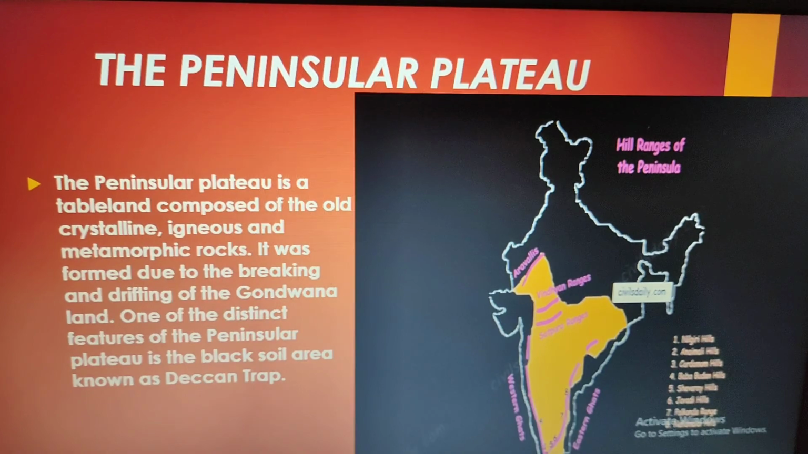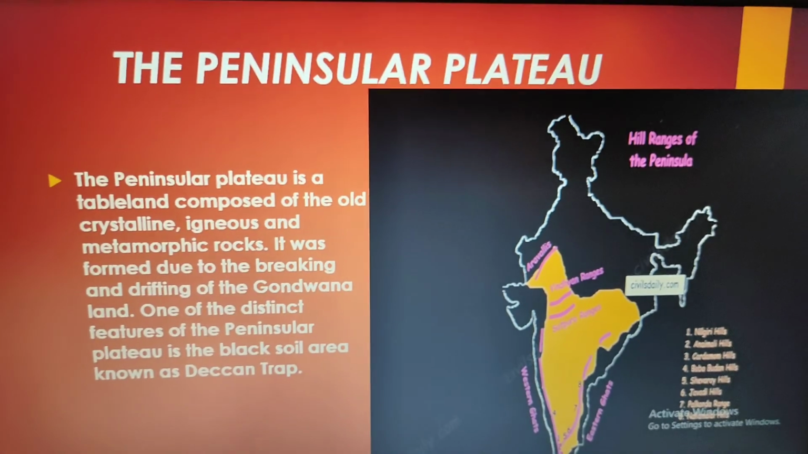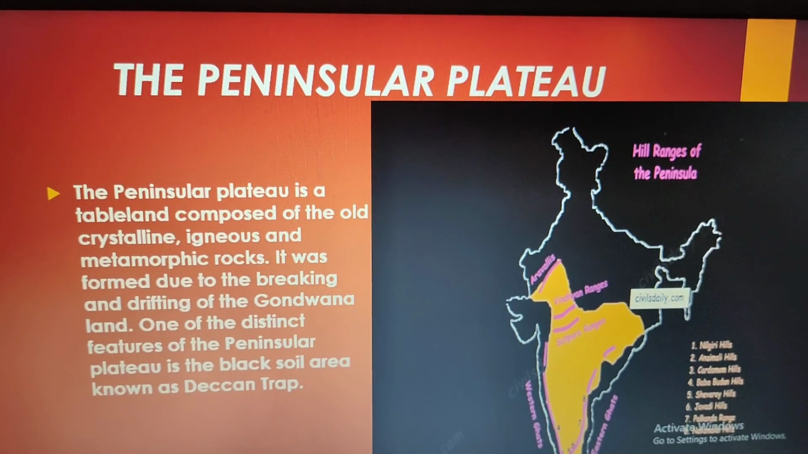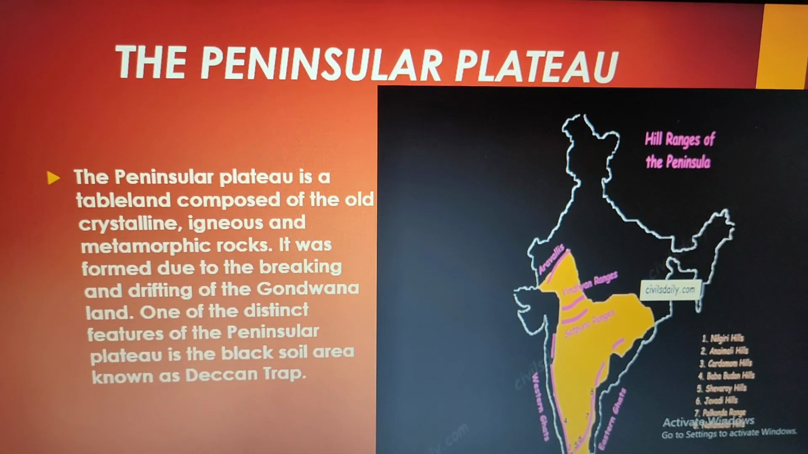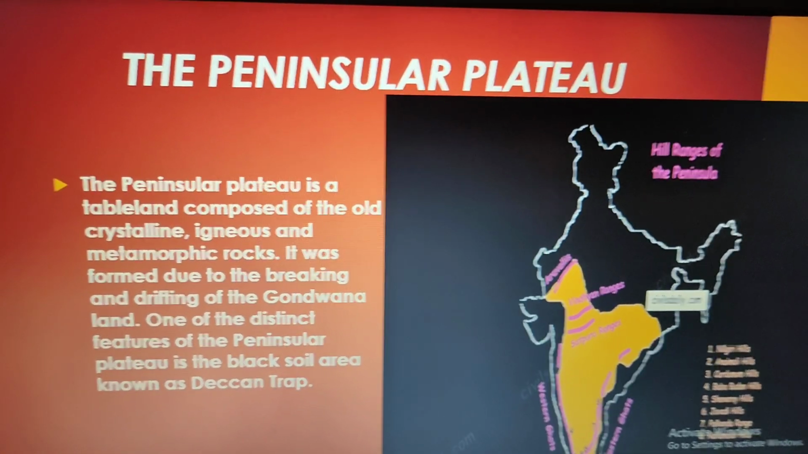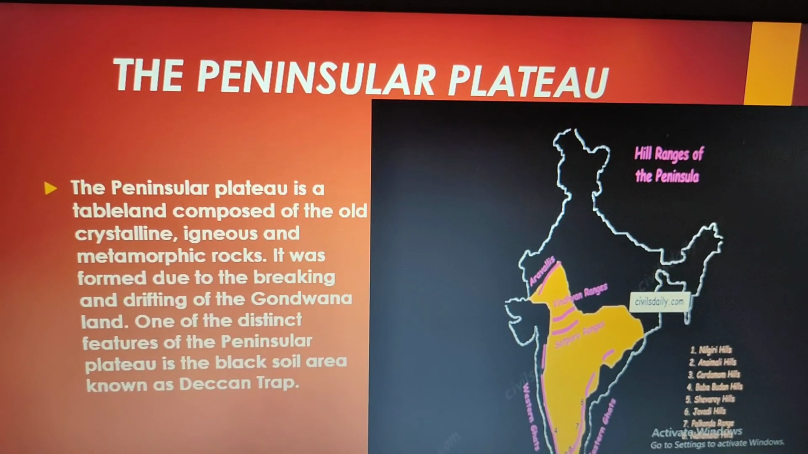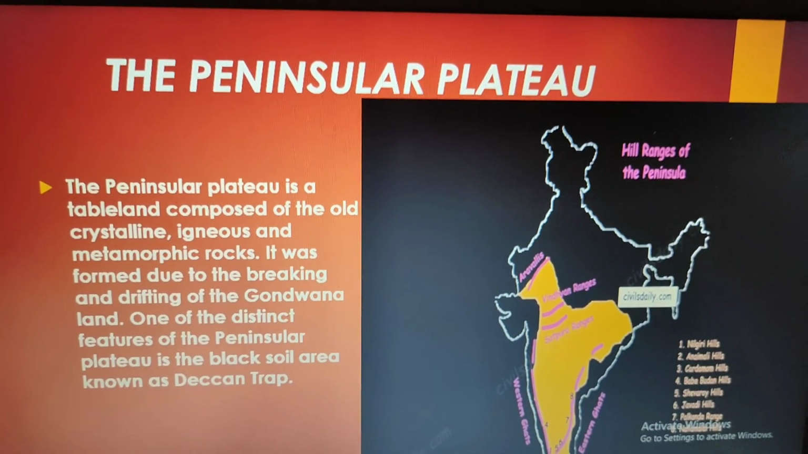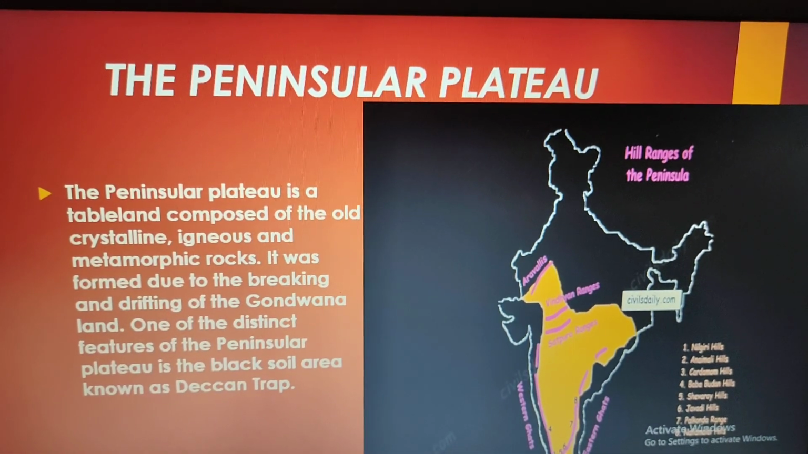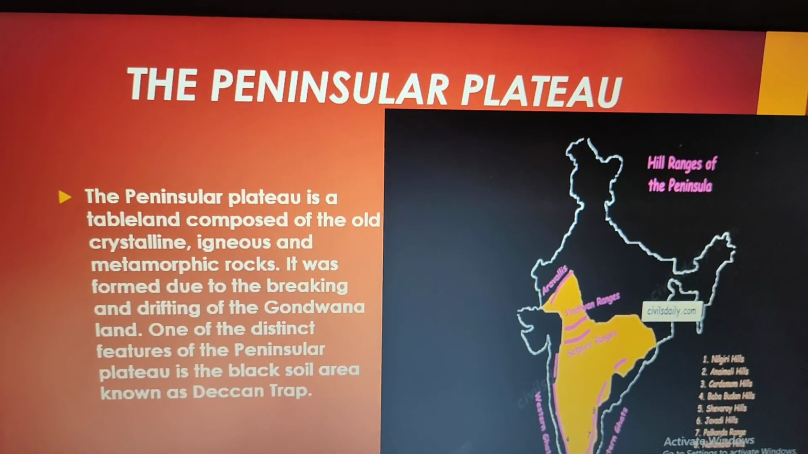Understood? What is peninsular? Peninsular means the area which is surrounded by water on three sides, right? Plateau means an area of higher elevation. The Peninsular Plateau is a tableland. Tableland means again an area of higher elevation, composed of the old crystalline, igneous and metamorphic rocks, right? It was formed due to the breaking and drifting of the Gondwana land. Now Gondwana land is the ancient land mass, right?